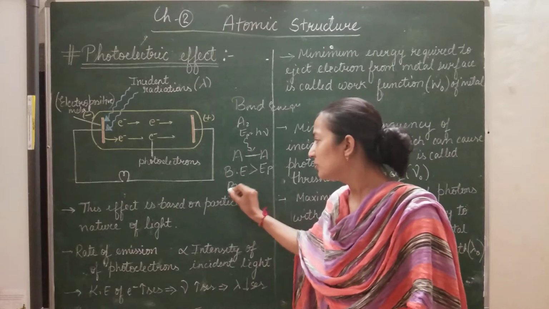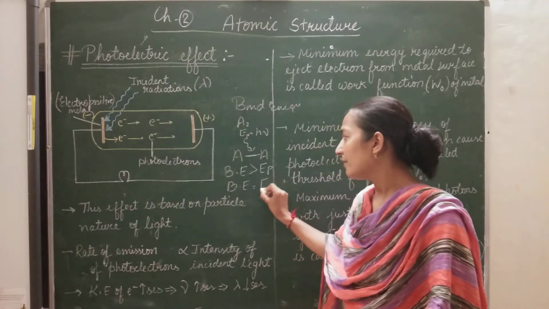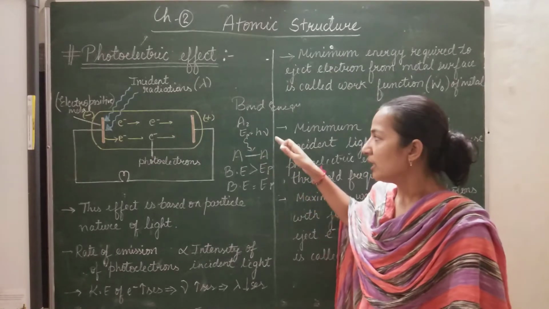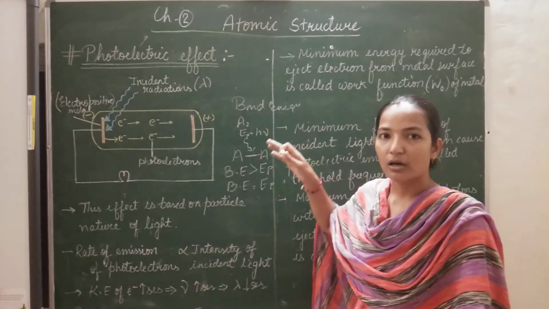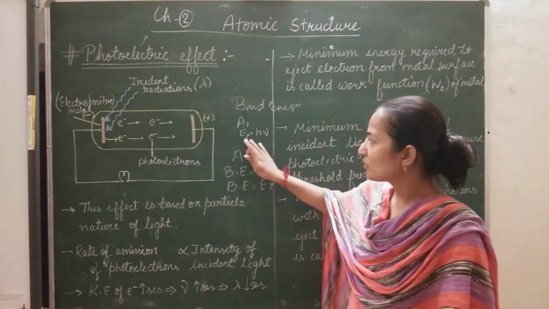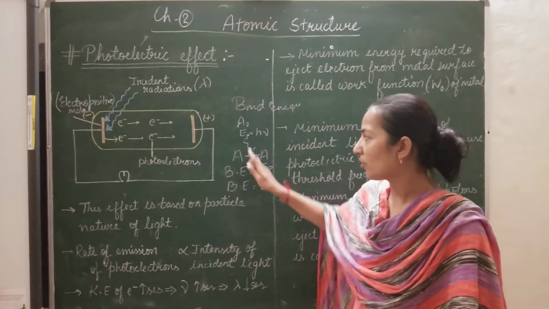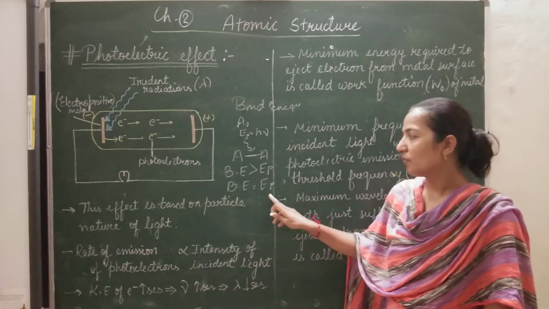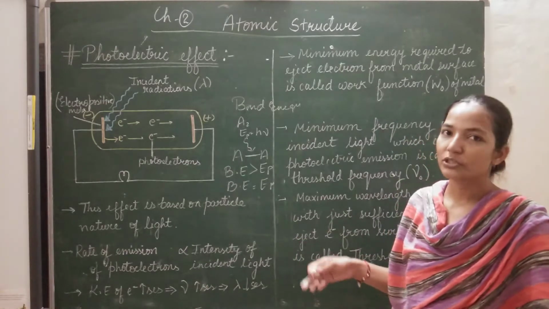If the bond energy is equal to the energy of the photon, meaning the bond energy is equivalent to the energy we are providing, the bond will break. That means on providing h nu energy, the bond will break, so bond energy is equal to the energy of the photon. In this case, the bond will just break.